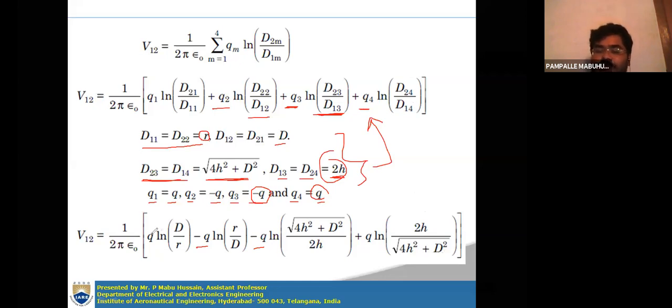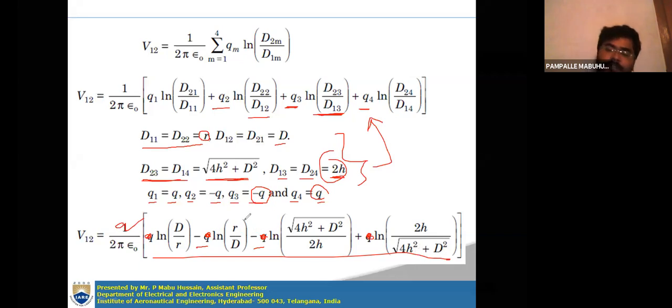Okay. So in all the terms, q is common. You may take it outside. You take q as common in all the terms. So then q by 2 pi epsilon naught, ln D by r minus ln r by D minus ln square root of 4h square plus D square by 2h plus ln 2h by square root of 4h square plus D square.